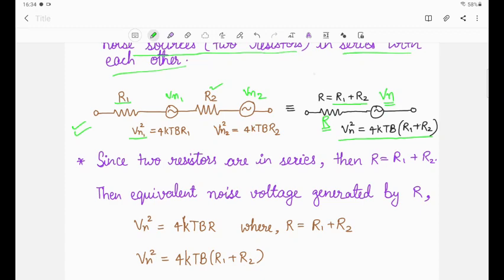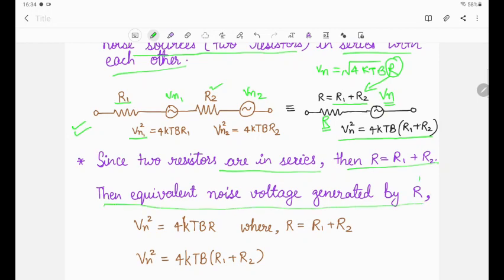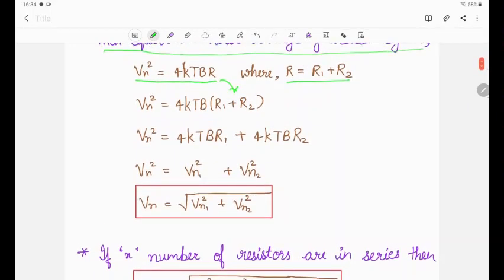In the general formula of noise voltage, that is square root of 4kTBR, R will be replaced by R1 plus R2. Since two resistors are in series, R is equal to R1 plus R2. The equivalent noise voltage generated by R, that is R1 plus R2, follows the standard equation Vn square is equal to 4kTBR, with R equivalent to R1 plus R2. So we can put Vn square equal to 4kTB(R1 plus R2). Then we can solve further.